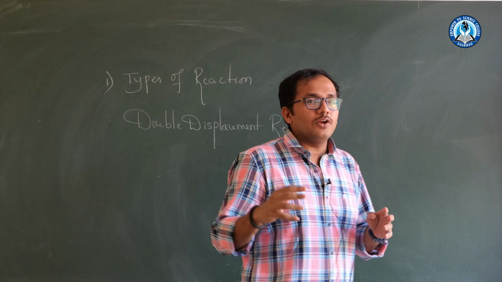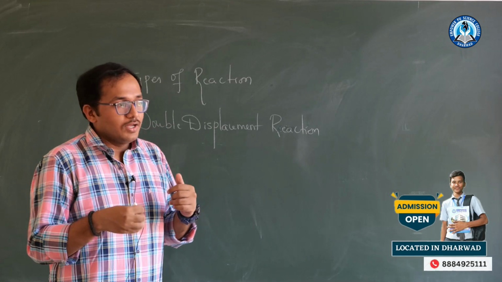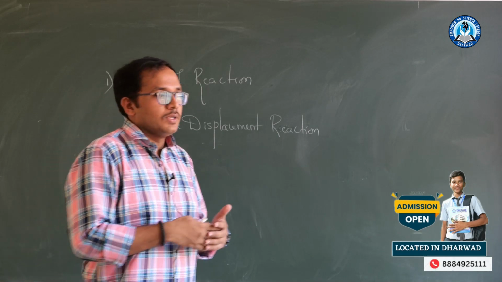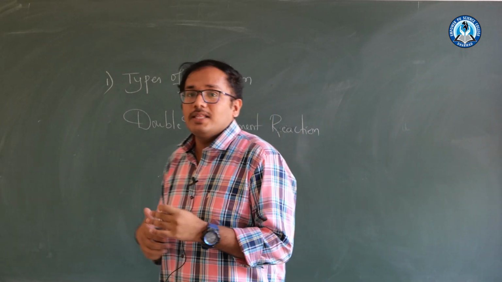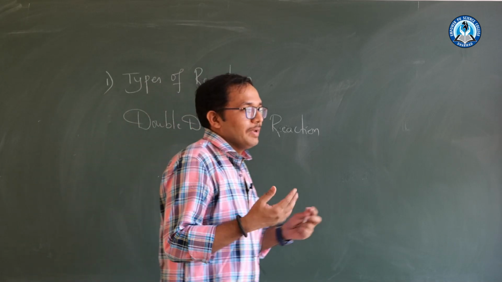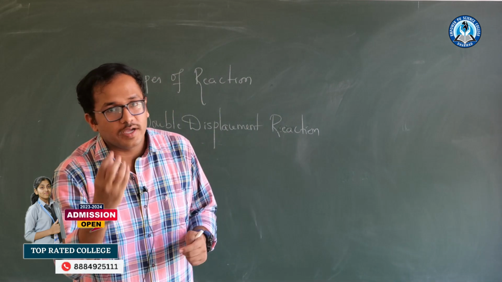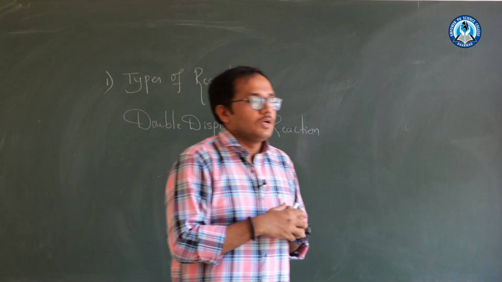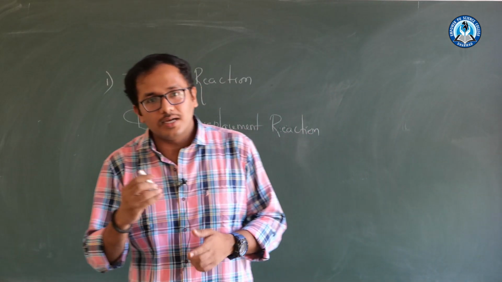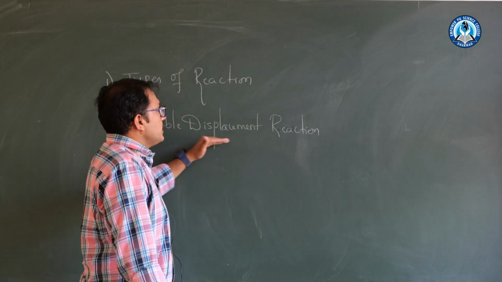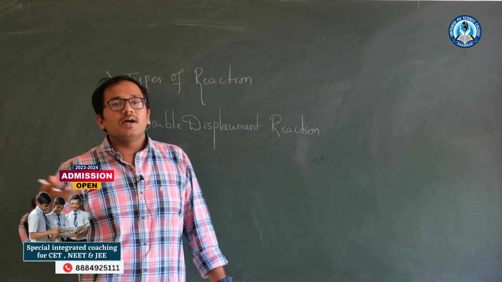For 10th standard, you just learn examples, many examples of double displacement reaction. But here, you will learn why they displace. You have learned in the metals and non-metals chapter why a metal can displace other metals, based on reactivity. But here we learn the core concept of chemical bonding: why the bonding occurs, why a metal will displace other metals. That is a curious science. Let us learn about that. But while coming from your 10th standard to PUC, just read and revise this double displacement reaction once.